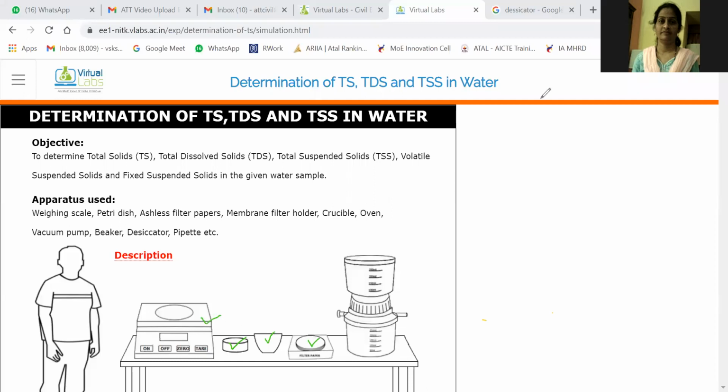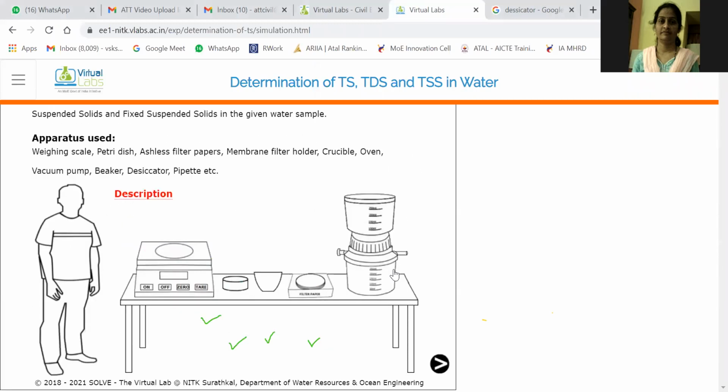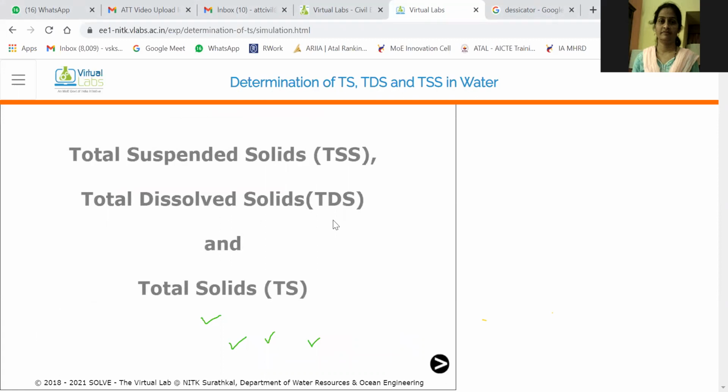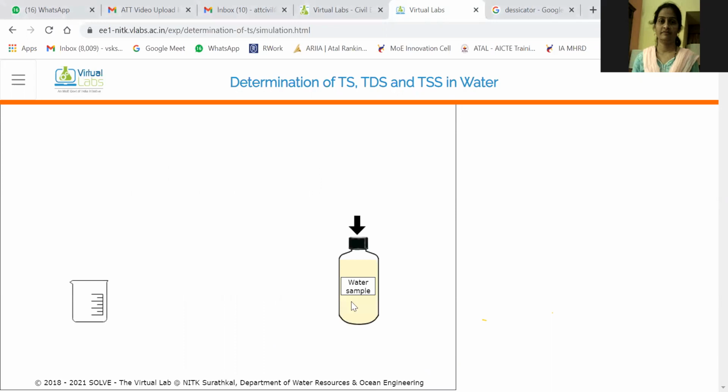Now you will start performing the experiment. I will click here and they will start the experiment. You can see total suspended solids, dissolved solids, and then the total solids. They will guide us on how to perform the experiment. This is a water sample. We will go a little slowly, then only you will understand.